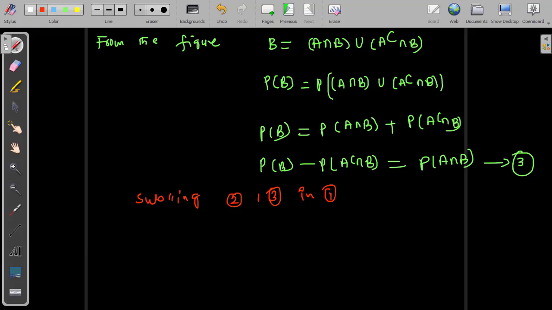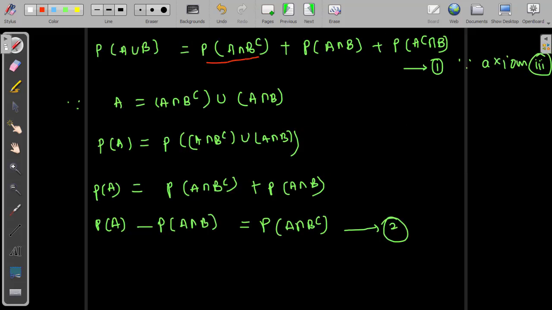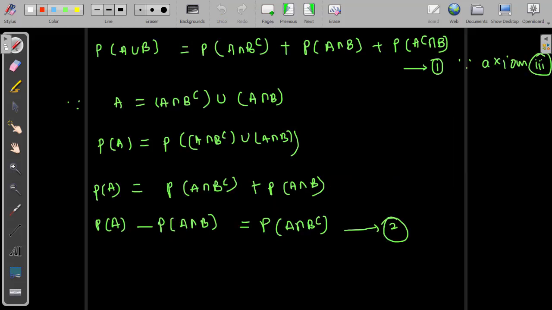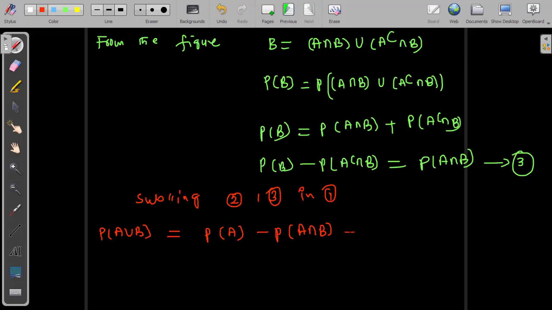So equation 1 left side is probability of A union B. The right side first term is P of A intersection B complement, which from equation 2 is P of A minus probability of A intersection B. There is no change in the second term, plus probability of A intersection B only.